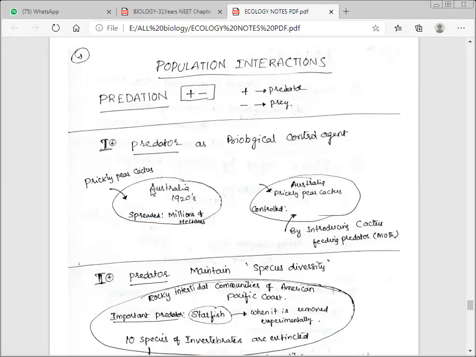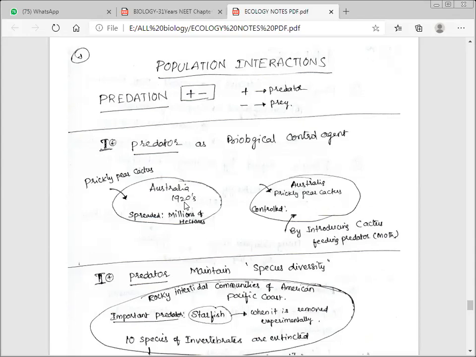So what we can say according to this is predator as a biological control agent. If there is no predator, what happens? The prey population will increase. This is one of the best examples.